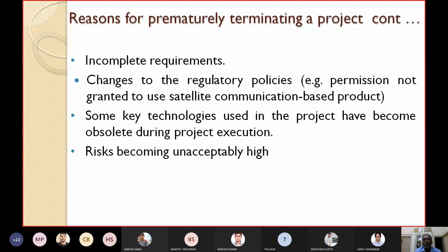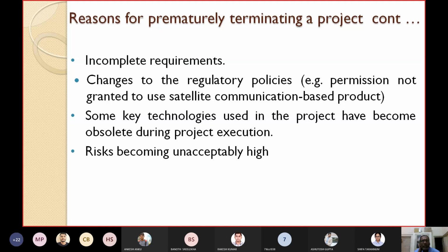For example, permission not granted to use a satellite communication based product. We want to develop a project which requires satellite communication, but the government is not giving us permission. Or we want to develop some medicines on human bodies, but the government does not allow testing on human bodies. Or the income tax policy, sales policy, revenue policy change suddenly. In that case, it is not acceptable for us, then we have to prematurely terminate the project.